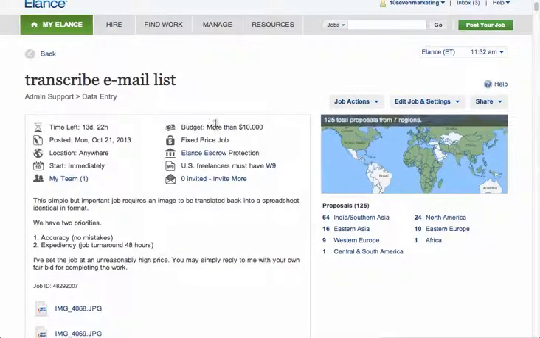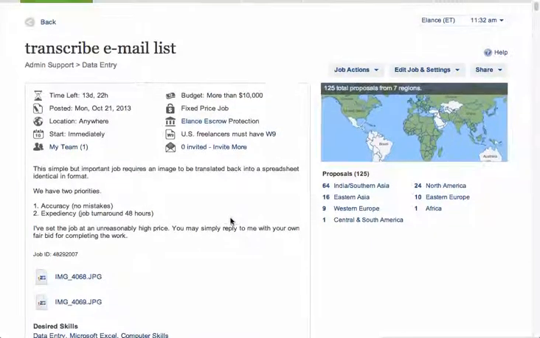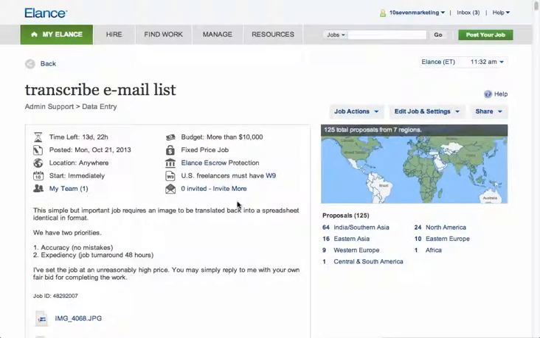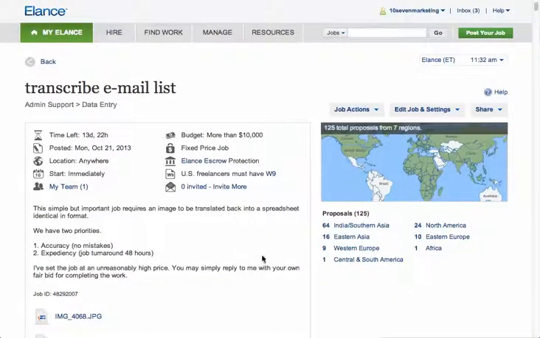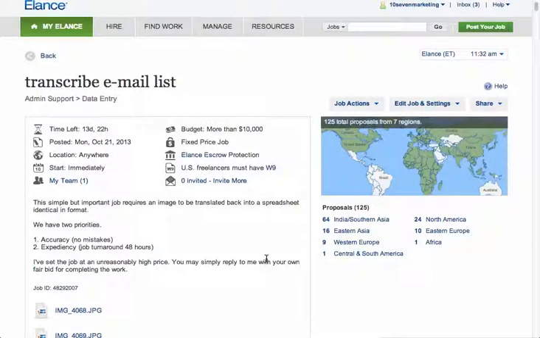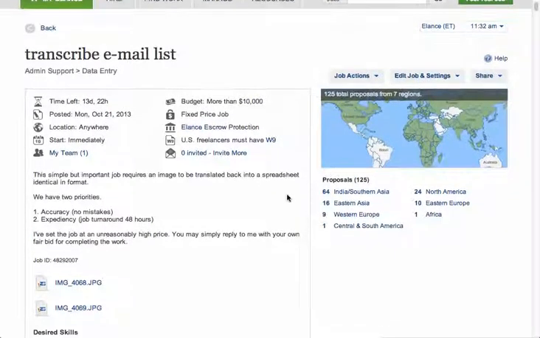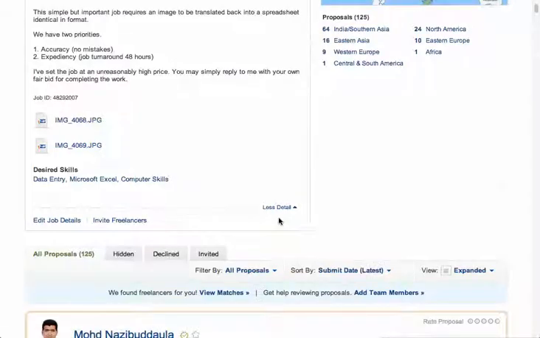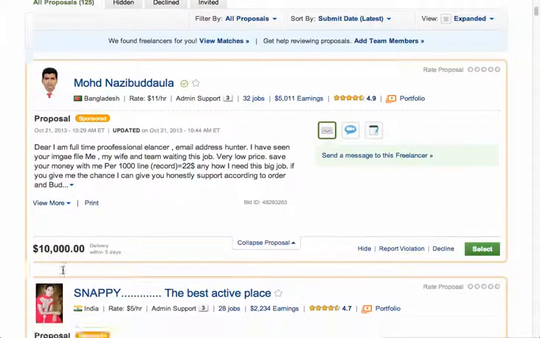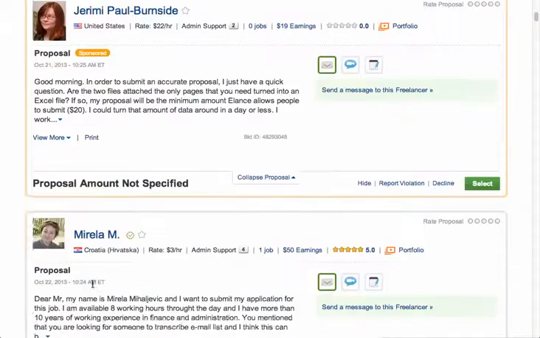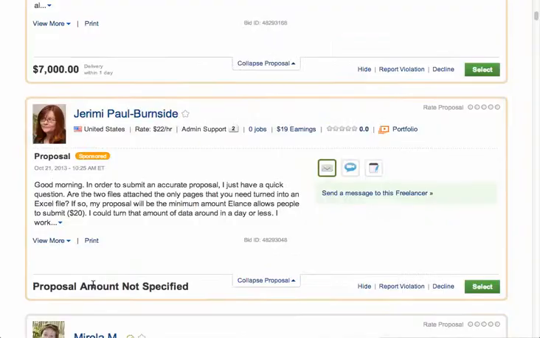So what I do is I set the budget at more than $10,000. Naturally, this is going to be a 1 hour job, depending on where you live and what you command or like to earn in an hour of work. Do the math, if you know what I mean. So let's think about that for a minute. We've set a budget at $10,000. I just give it a ridiculously high ceiling, and what that allows is space for people to put their own price, their own quote, so to speak. So in these 125 proposals, I will get people that are charging $10,000, $7,000, that sort of thing, from all over the world.